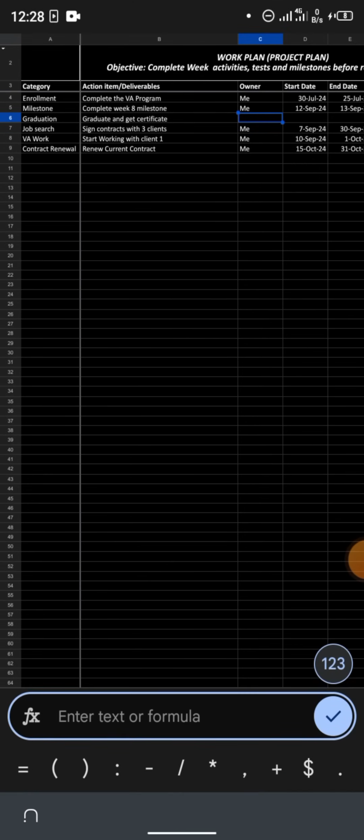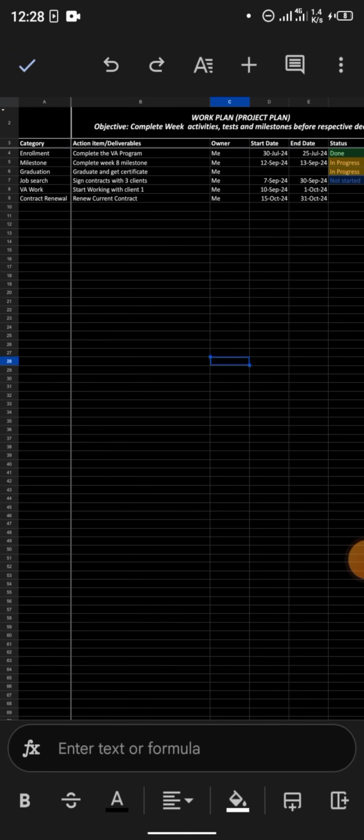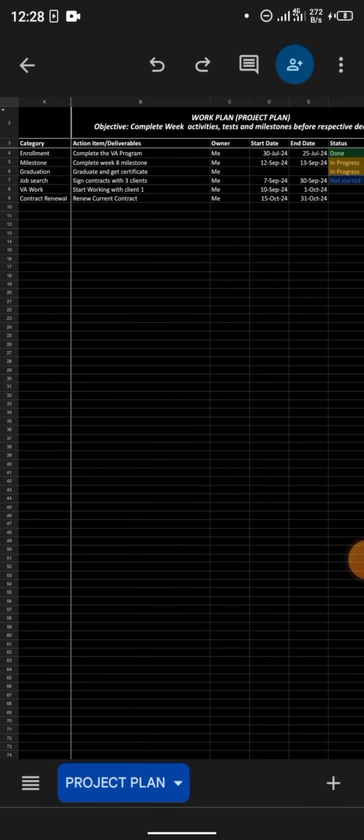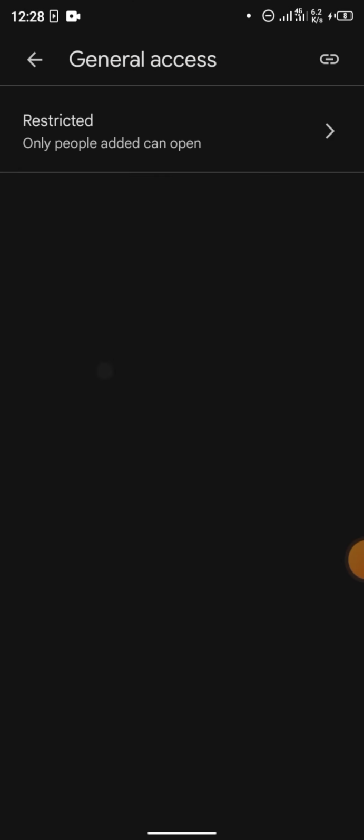I can submit this one. Let me just add me here. Let me just add me, and I'll submit this. Tap on that tick there so that you save the sheet. Then you click these 3 dots here. These more options: share and export, manage access, manage access, change from restricted to anyone with the link.